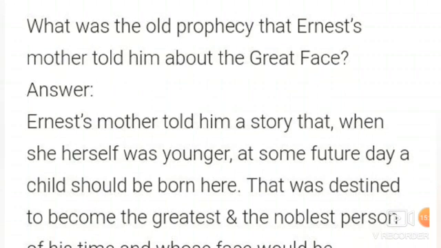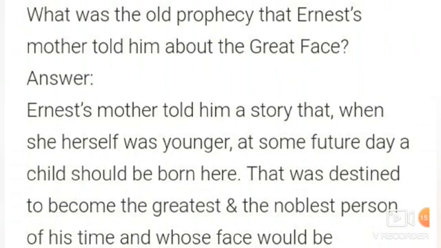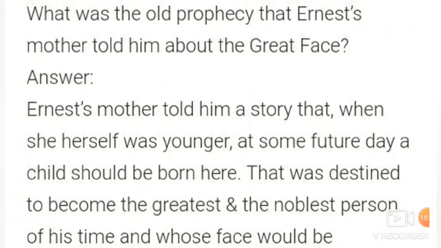What was the old prophecy that Ernest's mother told him about the great stone face? Ernest's mother told him a story that when she herself was younger, at some future day, a child should be born there